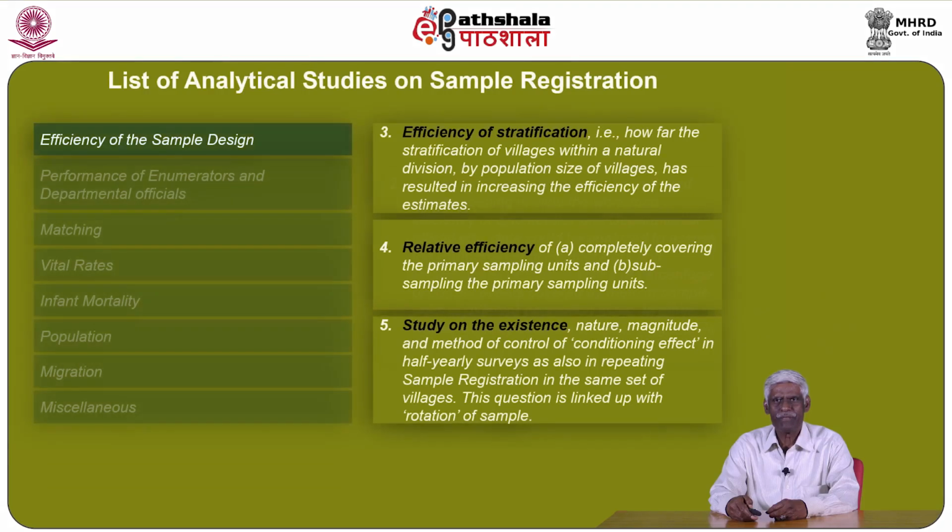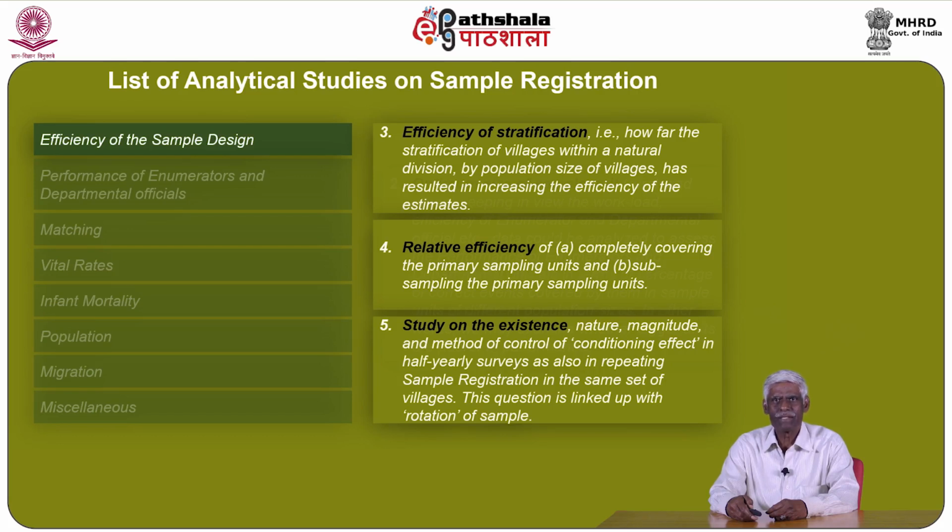3. Efficiency of stratification, that is, how far the stratification of villages within a natural division by population size of villages has resulted in increasing the efficiency of the estimates. 4. Relative efficiency of A. Completely covering the primary sampling units, and B. Subsampling the primary sampling units. 5.